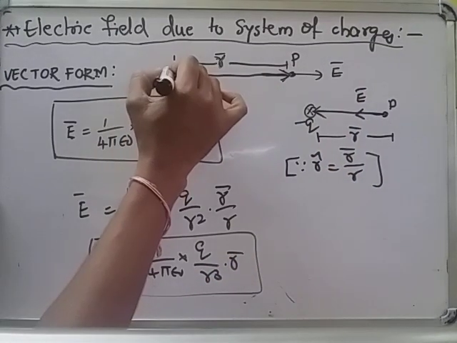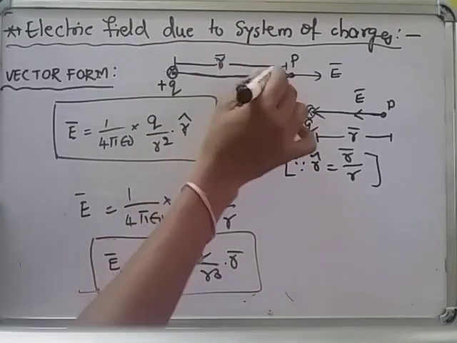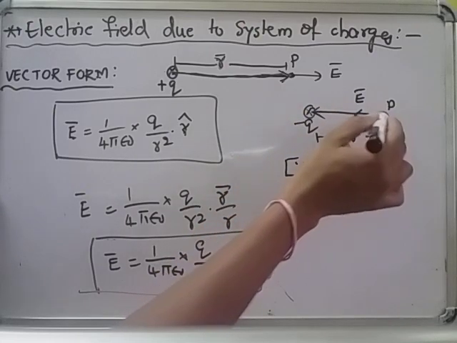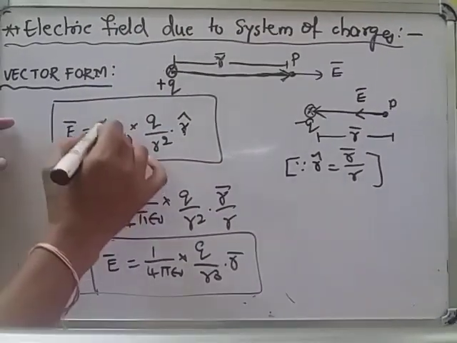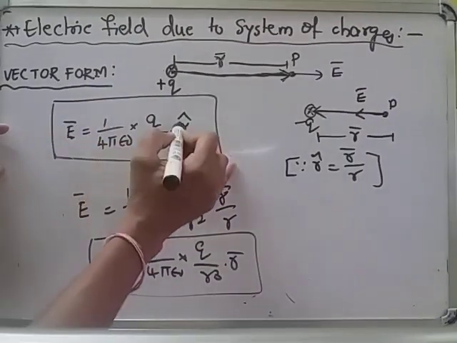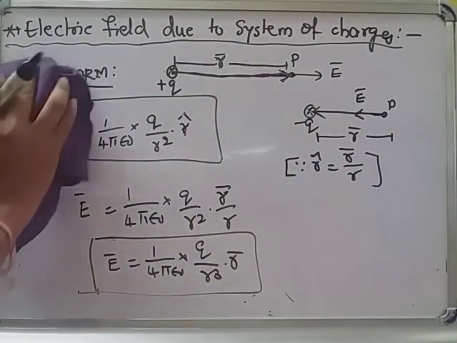R bar will be on the right side if you take the position vector of P with respect to q. The position vector of q with respect to P will be on the left side. This is in vector form. To write in vector form, we already know the 1 by 4 pi epsilon naught q by r square formula, we just have to write the unit vector r cap, and we get the electric field direction.